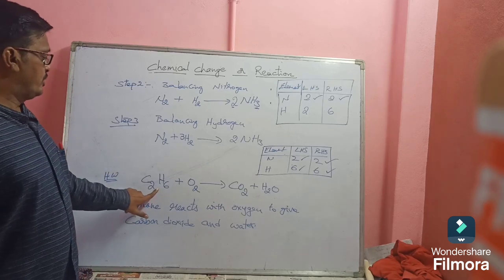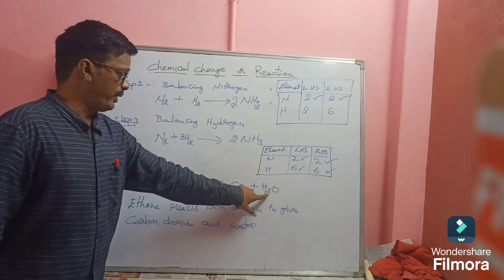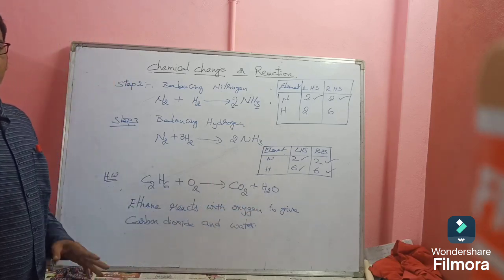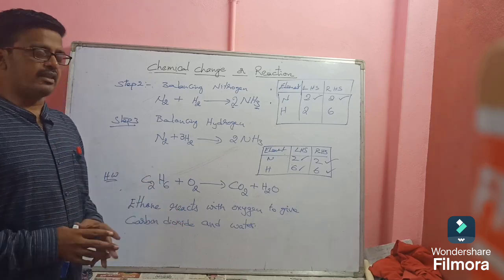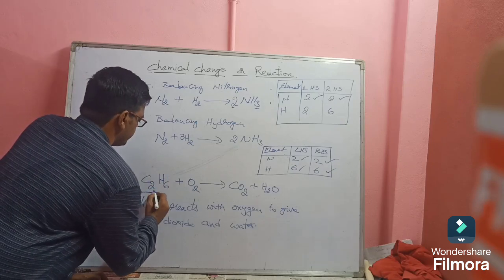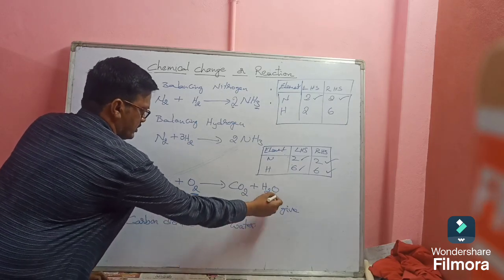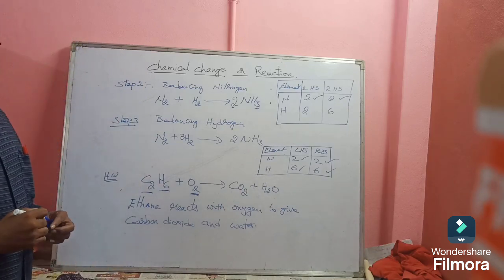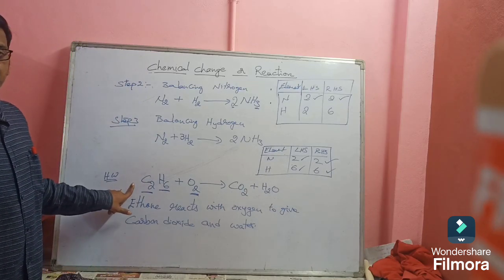So C2H6 plus O2 gives CO2 plus H2O. Total how many atoms are there? One is carbon, hydrogen, oxygen. Here also carbon, oxygen, hydrogen. This is the skeleton equation I have given.